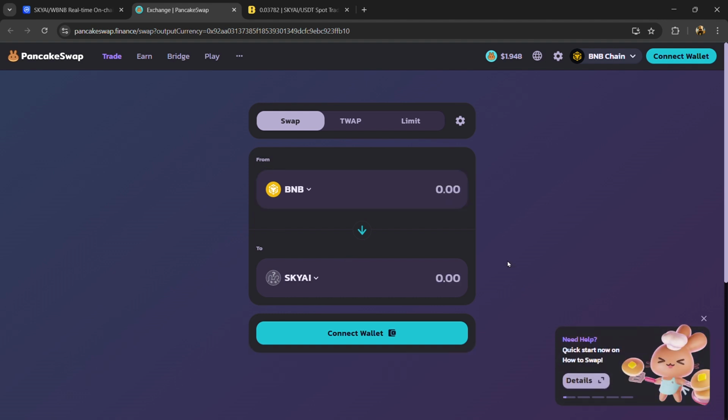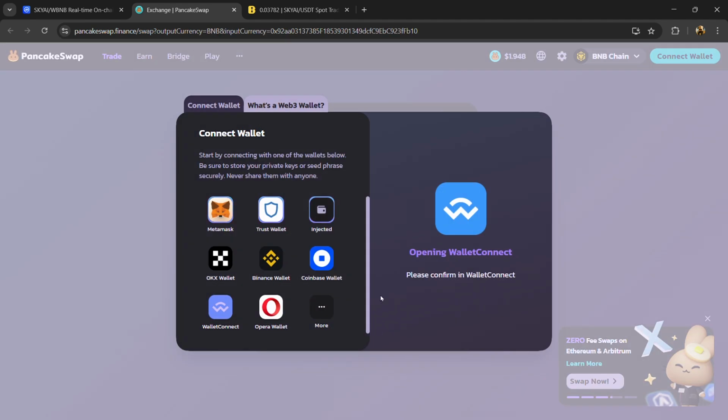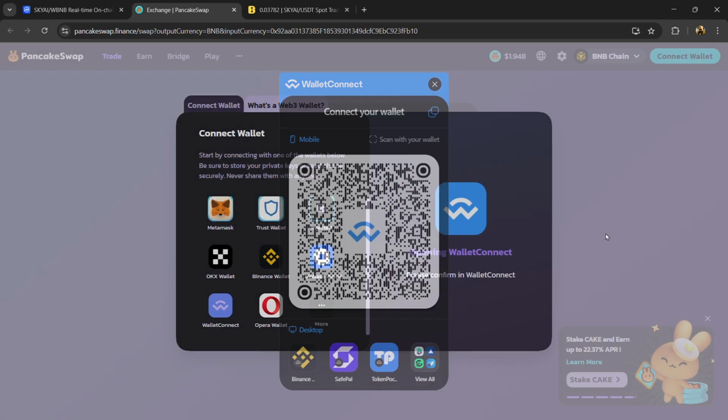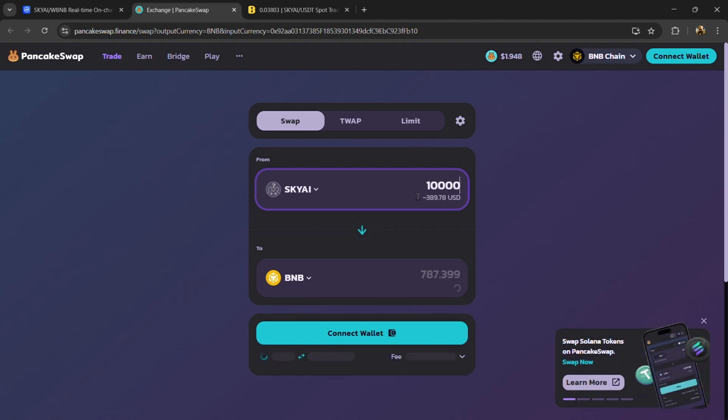Now if you want to sell this coin on PancakeSwap, then click on this arrow. After that you need to connect your wallet from MetaMask wallet, Trust Wallet and your mobile wallet. After connecting your wallet, here you will enter the number of SKY AI tokens that you have. And finally you will confirm the transaction.